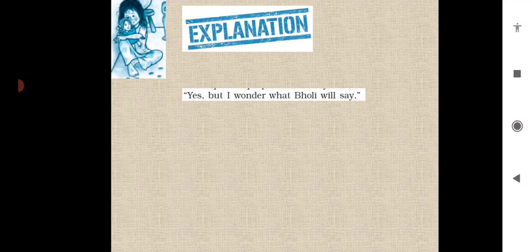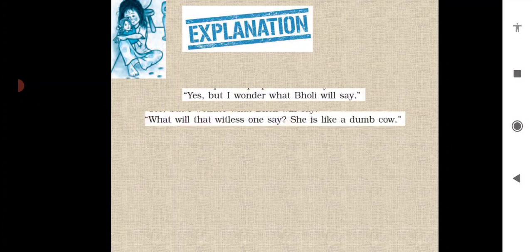"Yes, but I wonder what Bholi will say." So now Bholi's father was thinking, if I do all this without Bholi knowing, then what will she think, that all her sisters were married into very good places, so why is it only me? What will she think? Then his wife replied, "What will that witless one say? She is like a dumb cow." She is saying that she has no brains, so what will she think?